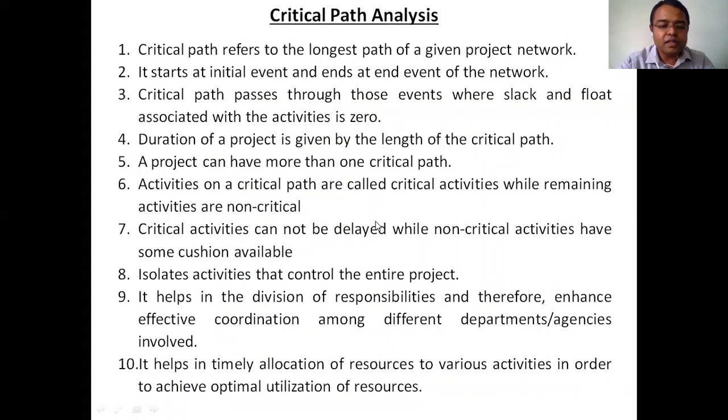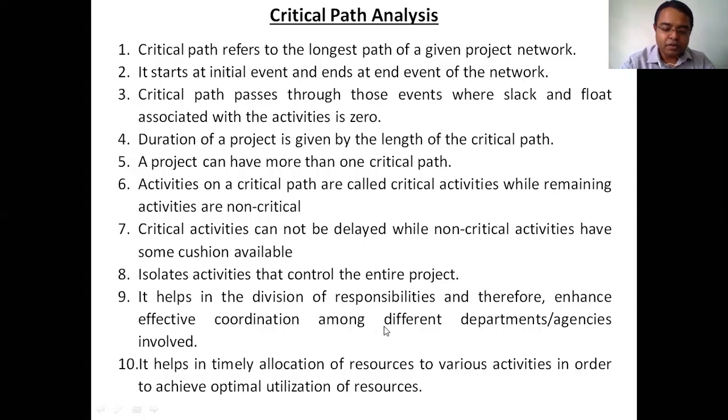You can control the entire project by controlling that critical path. Of course, while controlling that critical activity, we can divide a number of responsibilities to enhance the coordination between the other departments.